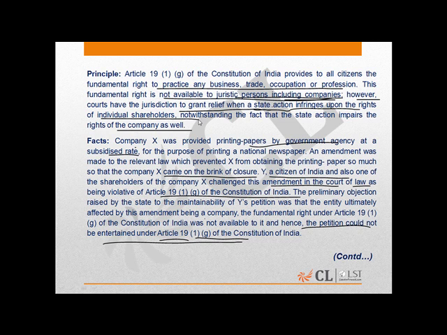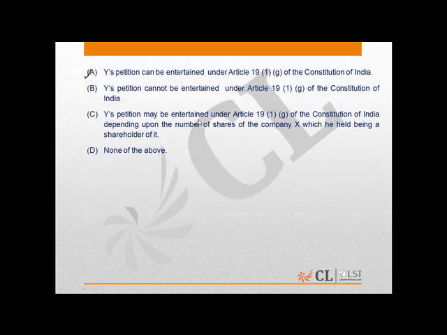From the facts, it is clear that Y is a citizen of India and is also one of the shareholders of the company X. Now, this impugned amendment has a direct effect on Y's fundamental right under Article 19(1)(g) to practice business, trade, occupation, or profession. Hence, the petition can be entertained by the court irrespective of whether or not the fundamental right is available to company X. So, the correct answer is A.